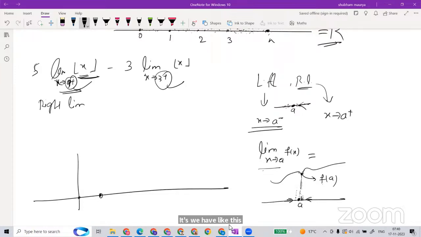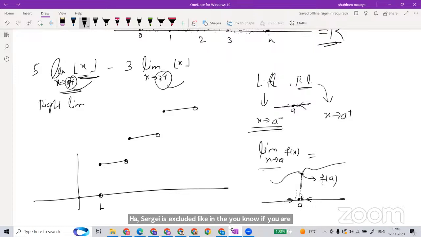Here I will make a circle, and here a solid point. Solid means included and circle means excluded. If both ends are solid, we are talking about a closed interval, which means I am including that number in the graph.